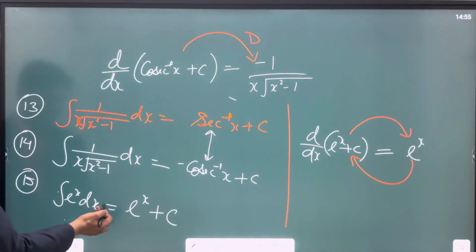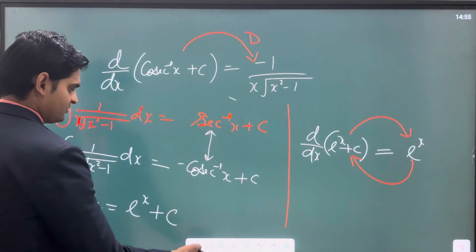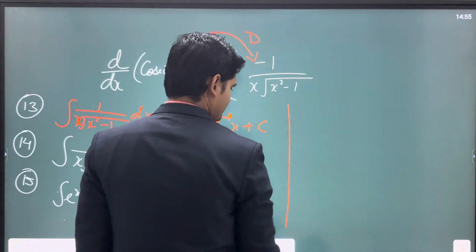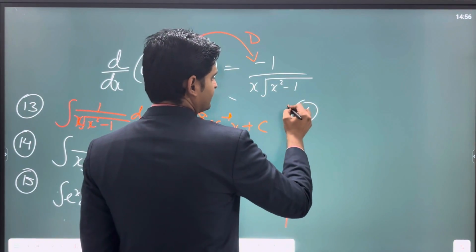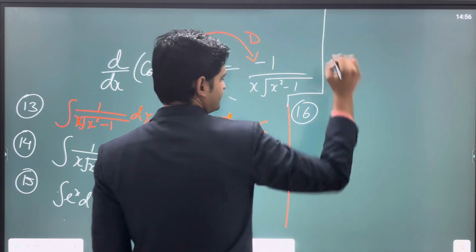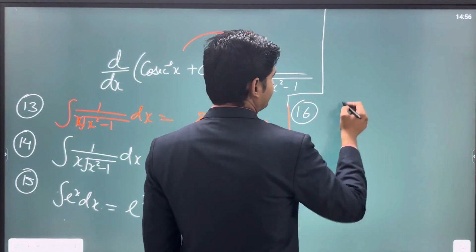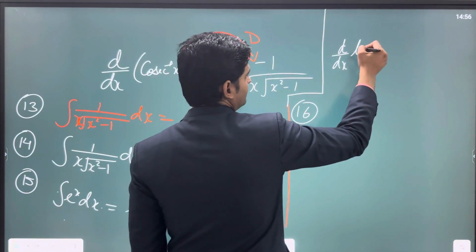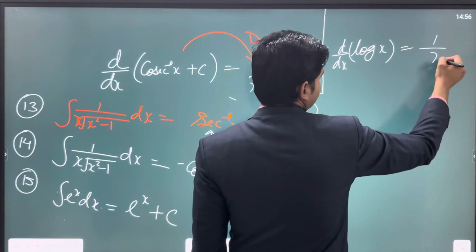So yes, e^x dx is equal to e^x plus c, right? So let's move further. When you talk about other formulas, you have the logarithmic functions, right? Log. So the derivative of log x we know is 1 upon x, right?